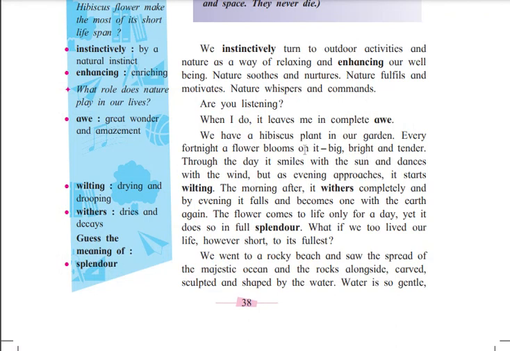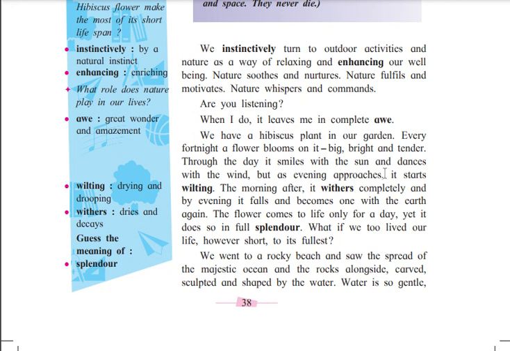And every fortnight a flower blooms on it, big, bright and tender. So the writer is saying that we have a hibiscus plant in his garden, and it is growing every fortnight, big and bright and tender.